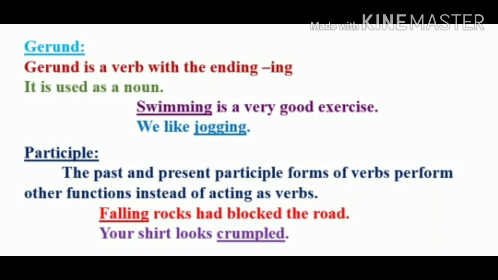It is written as a subject and it acts like a noun. In the second example, it is written, we like jogging. So children, here the verb jogging is a gerund. It does not show the tense. It doesn't change according to the number or person, and it is not written after the subject. So here we come to know that a gerund can be written as a subject and as an object in a sentence.